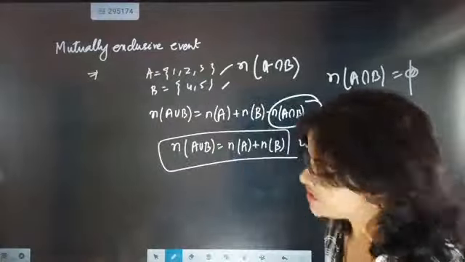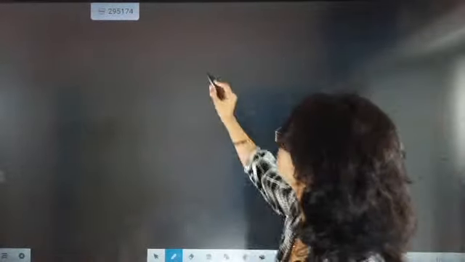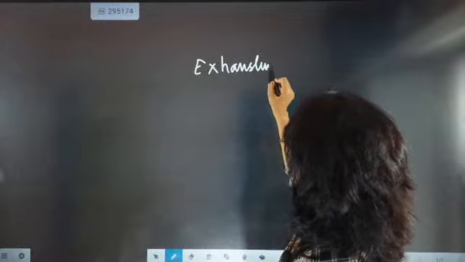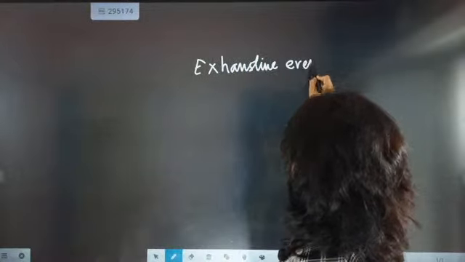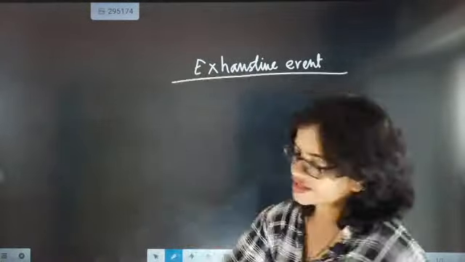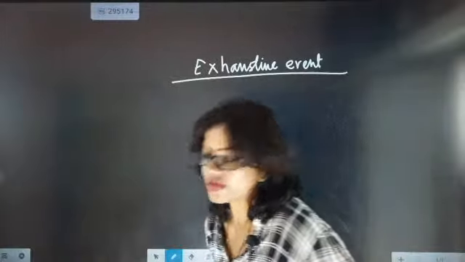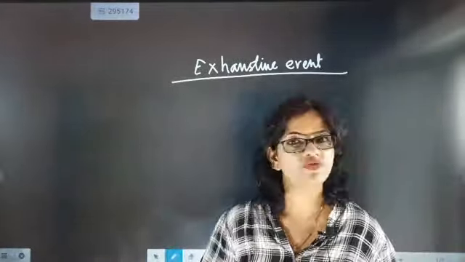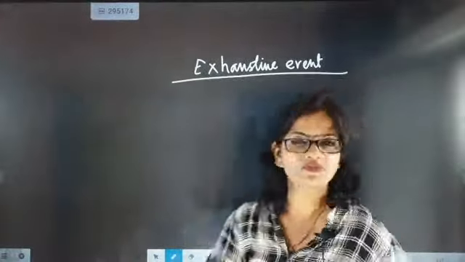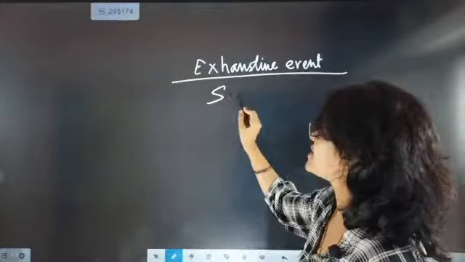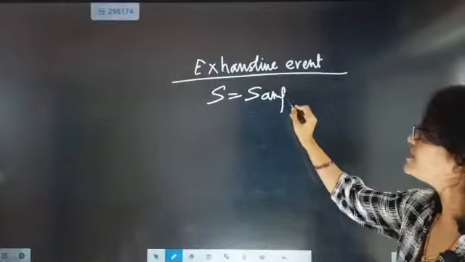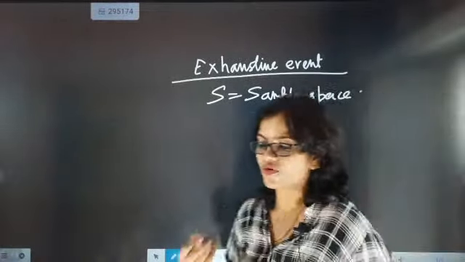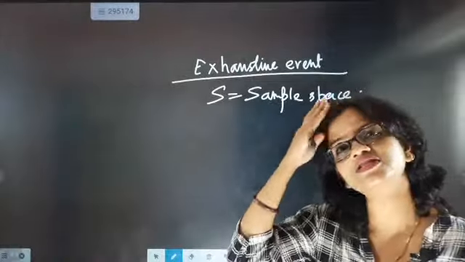Now what is an exhaustive event? If somebody asks you what an exhaustive event is, it means when different types of events are there, understand that S is the sample space. That means it is a collection of all the set elements.